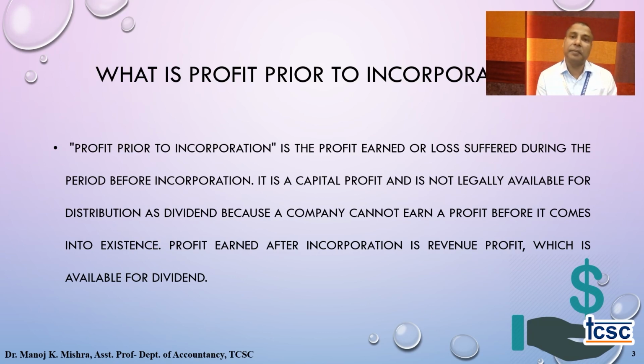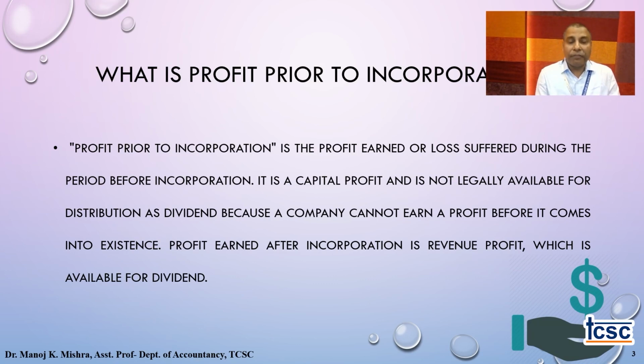The treatment is completely different. So to understand the treatment of pre and post, we are dividing our entire year's profit, the whole 12 months profit, into these two parts. Profit earned after incorporation is your revenue profit, which goes to the profit and loss account, which later, after adjusting other kinds of expenses, is available for declaration of dividend.